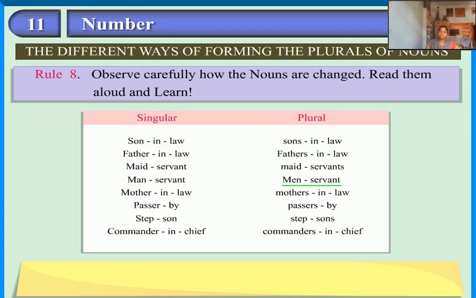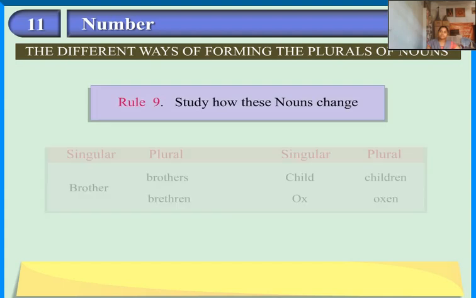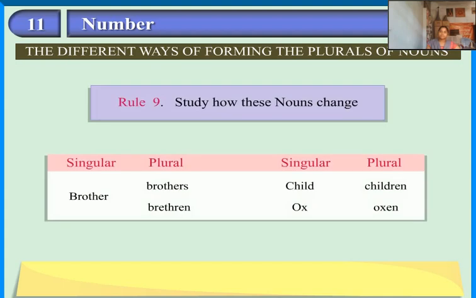Manservant, menservants. Mother-in-law, mothers-in-law. Passer-by, passers-by. Stepson, stepsons. Commander-in-chief, commanders-in-chief.